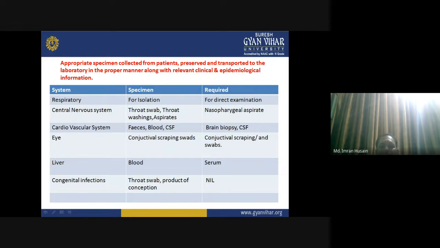Cardiovascular system, feces, blood, cerebrospinal fluid. Right, what is the requirement? Brain biopsy and cerebrospinal fluid. Eye: conjunctival scraping and swabs, and what is required is conjunctival scraping and swab. Liver specimen in blood, and what is the requirement, serum. Congenital infections: throat swab and products of conception.